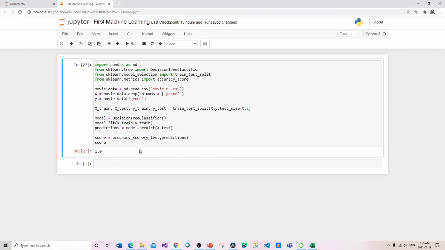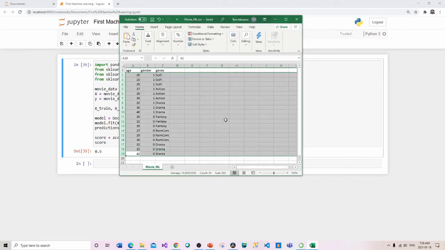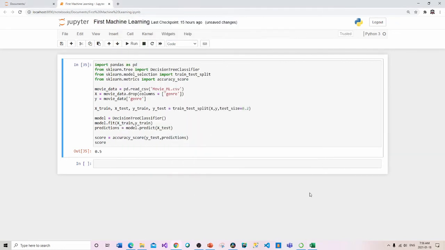And I want to caution you about one thing here. I can keep running this, and you notice I just flicked through, it was 25% and I think 75%. I can just keep running that. And you can see here, even though I've set this to 0.2, which means I'm training with 80% of the data, I still only got 50% accuracy. One of the issues is that my actual data set is only like 18 records long. That's not a lot of data.